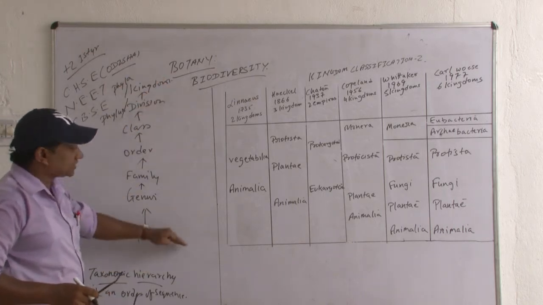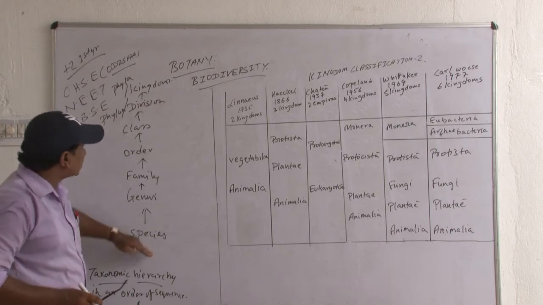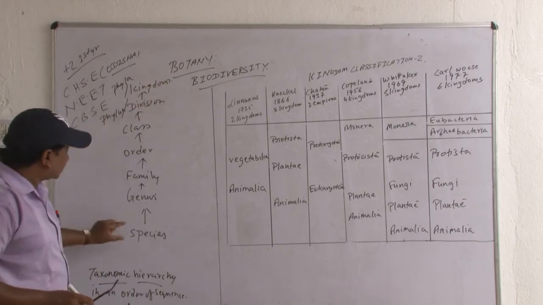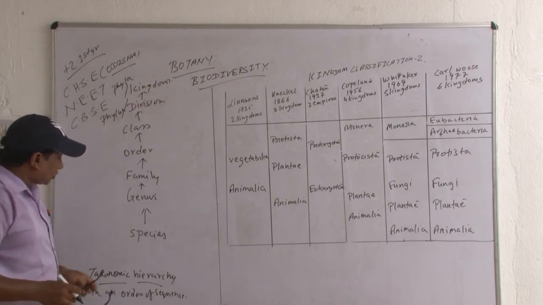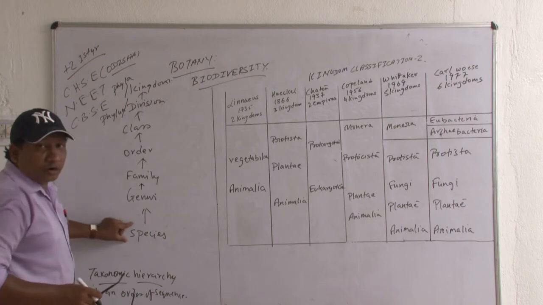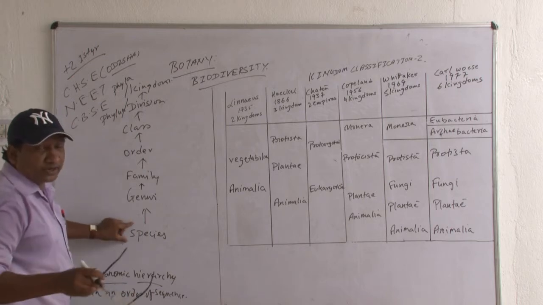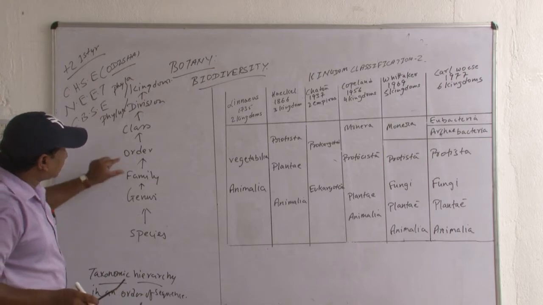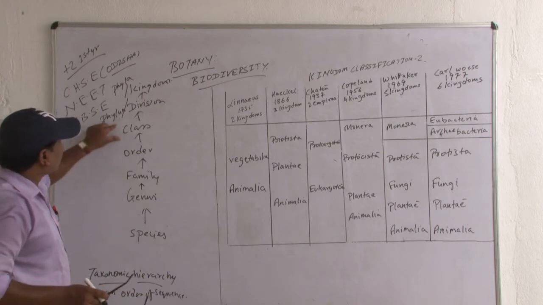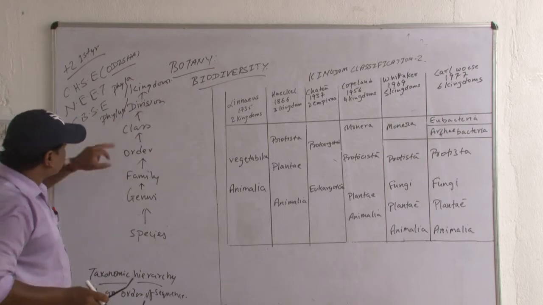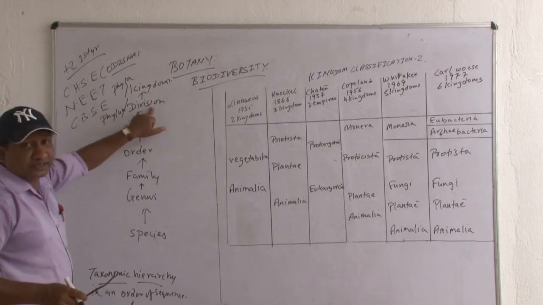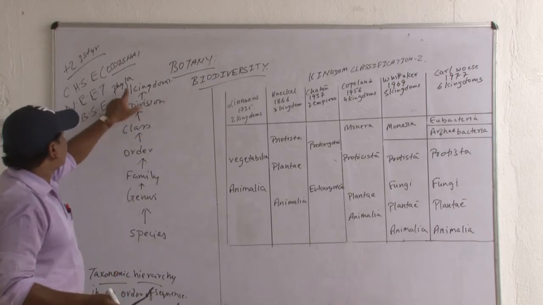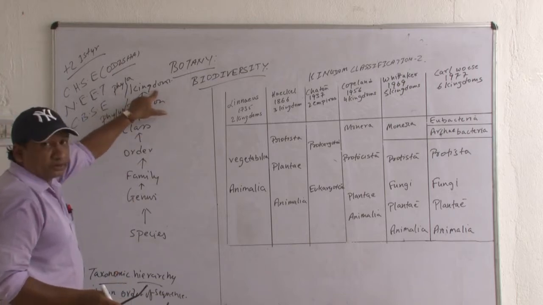From highest to the lowest is descending order, and from the lowest to the highest is what? The ascending order. Now the first obligate rank of the taxonomic hierarchy is species, then genus, then family, then order, class, phylum and division. Phylum is concerned with animals and division is concerned with plants, and then kingdom. Okay. Next.